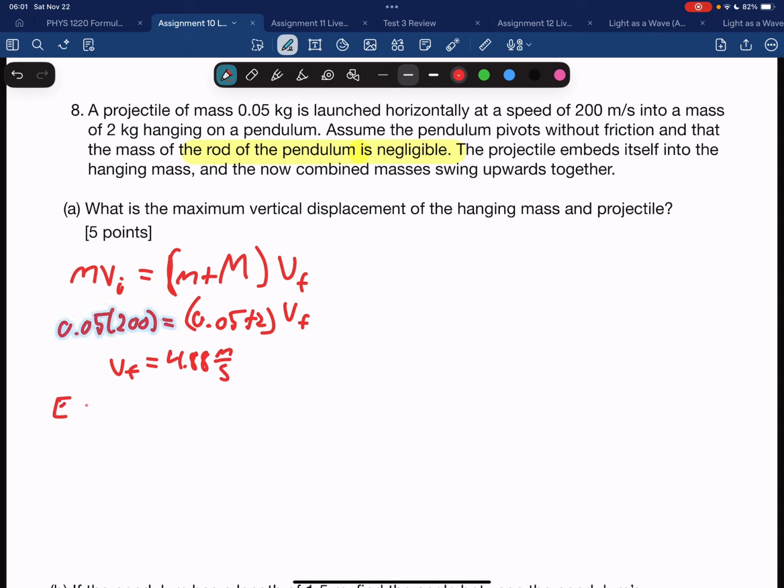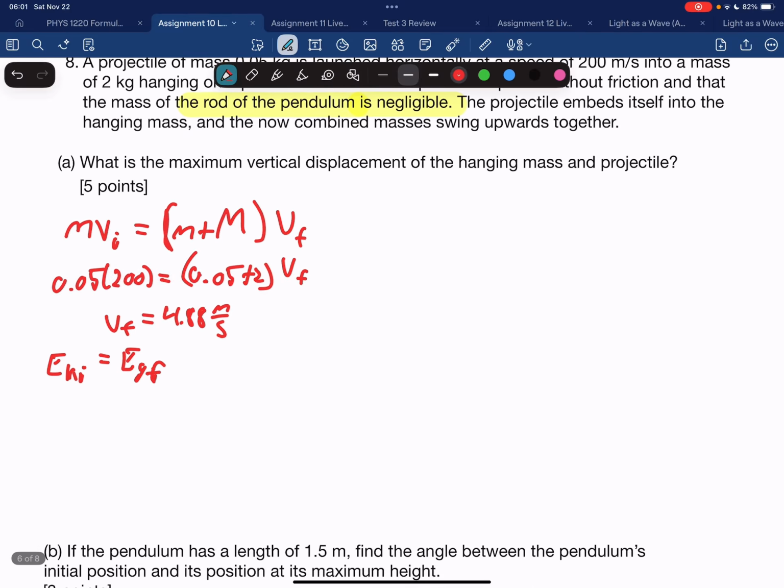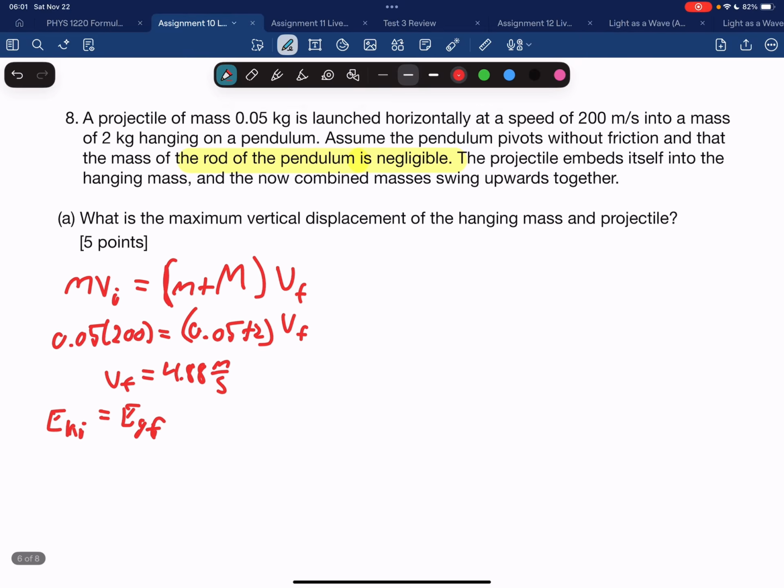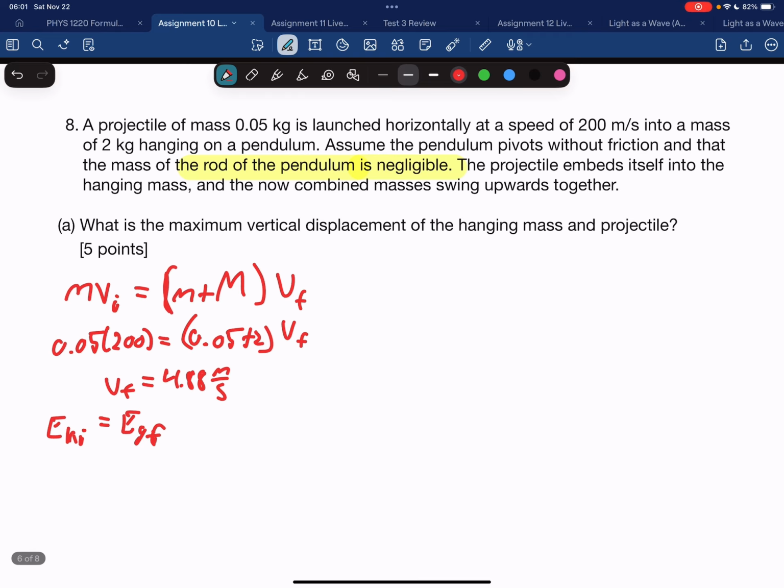And then conservation of energy. The final velocity of both the projectile and the mass together after the collision is 4.88. This is also the initial velocity for both masses together.